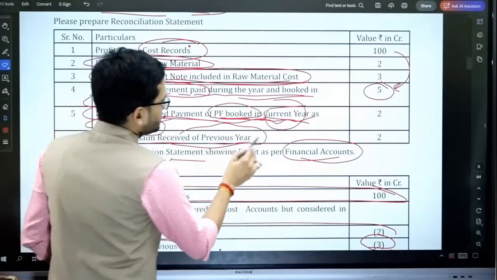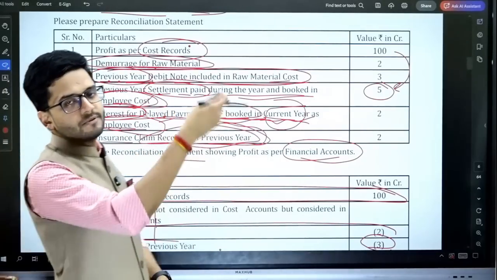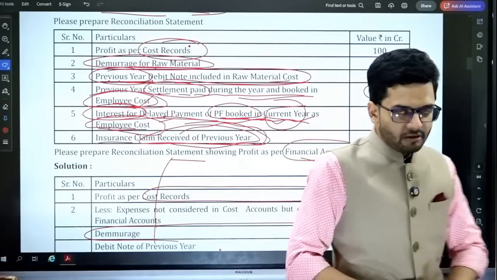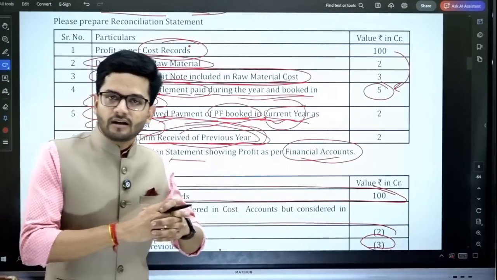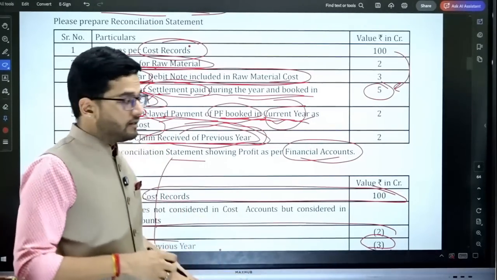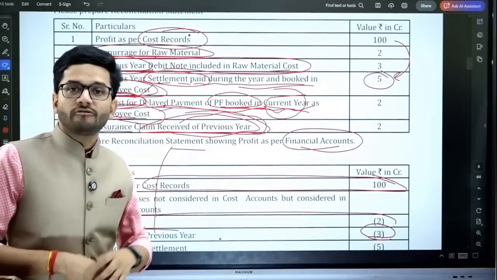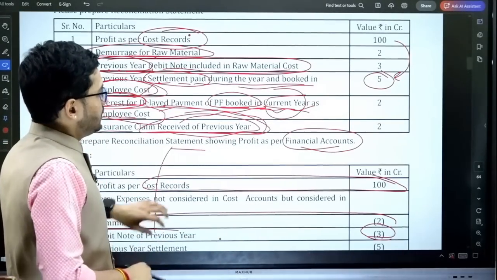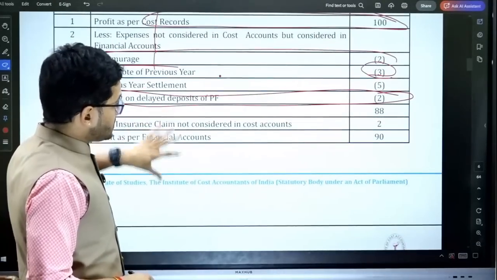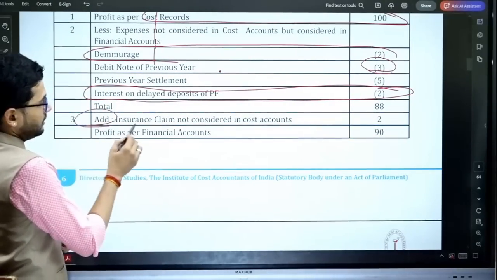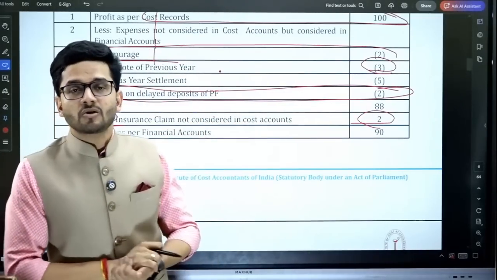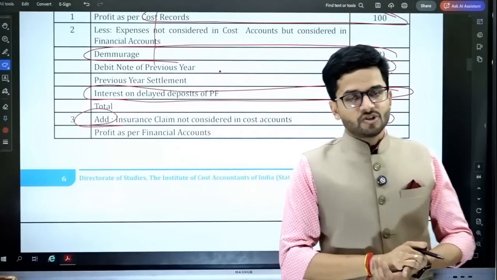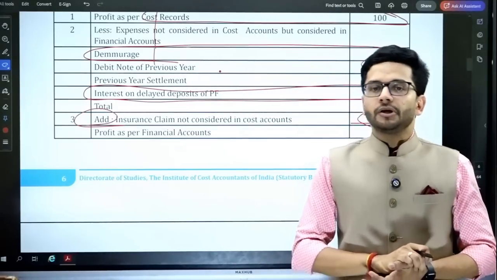Next is insurance claim received for previous year. Insurance claim has been received of the previous year, and this was received in the current year. So when this is received in the current year, this is actually in the nature of income. This income has to be added to our costing profit, because costing profit will not have this income; costing profit only includes income resulting from operations of a particular business.